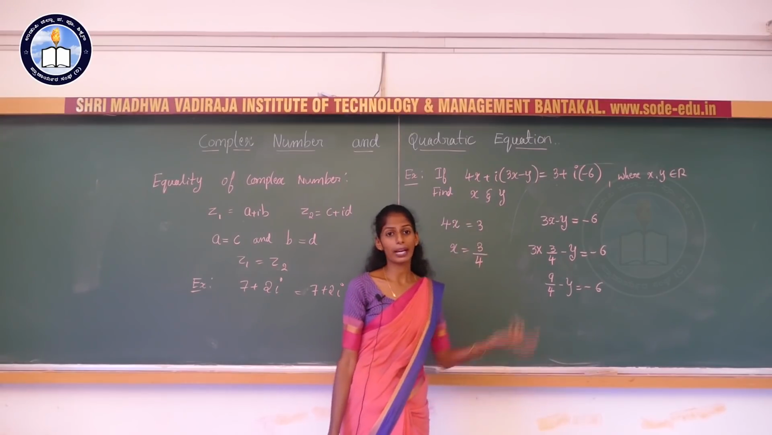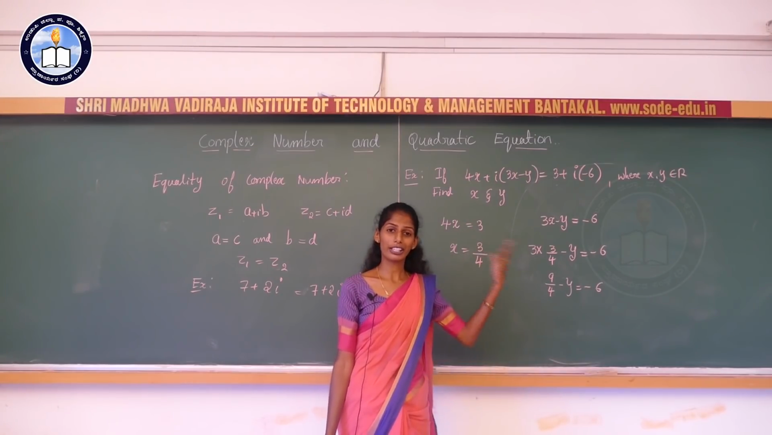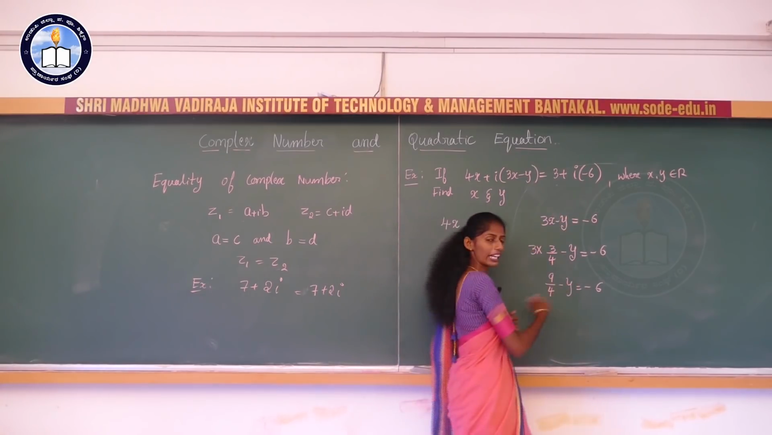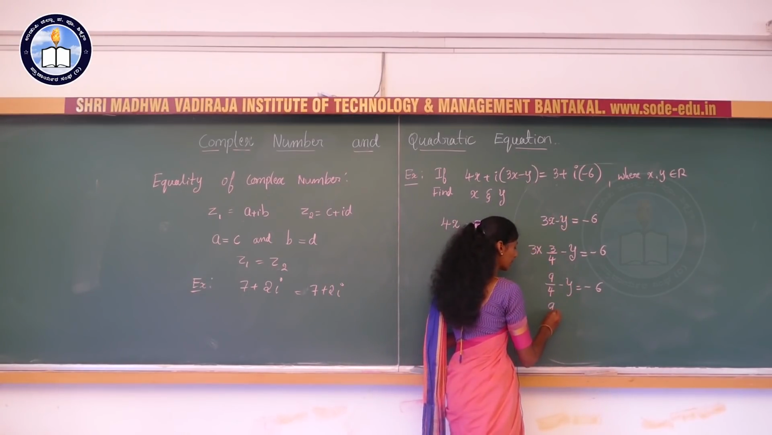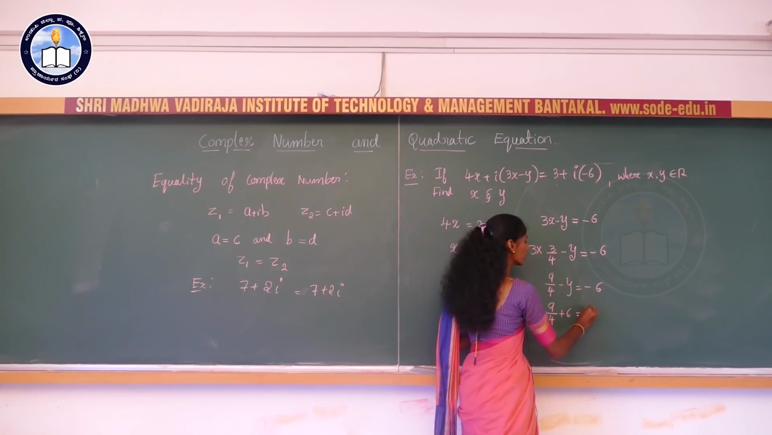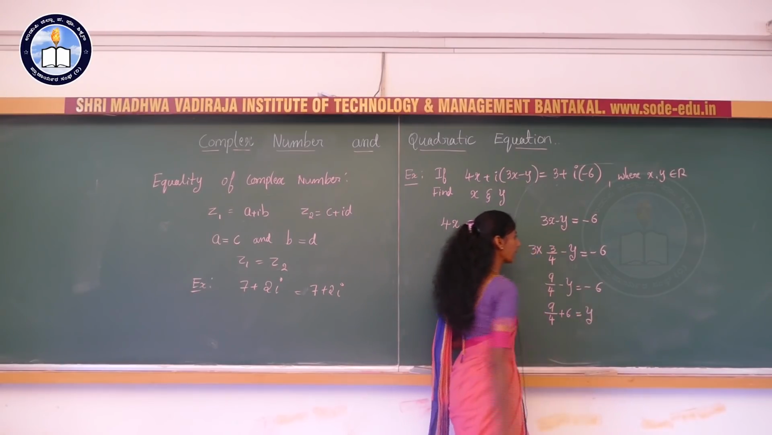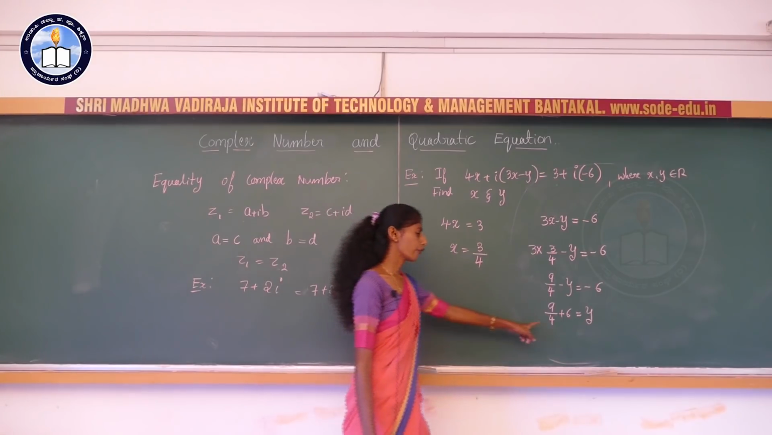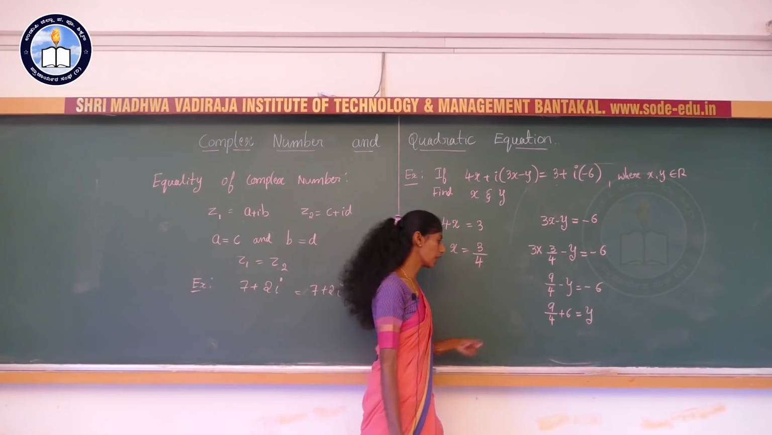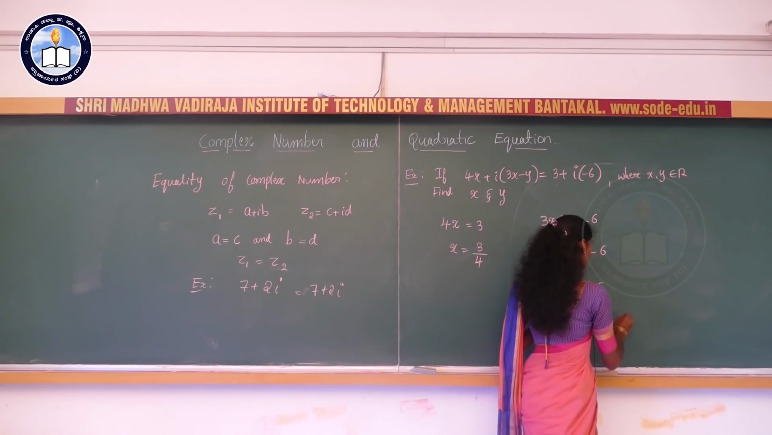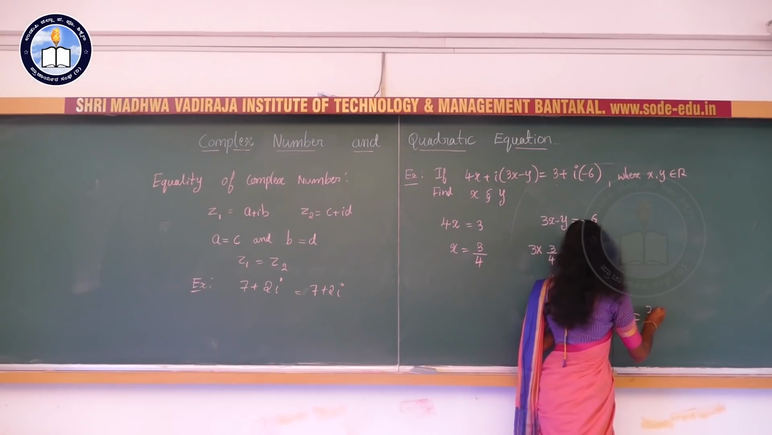We will shift minus 6 to this side and minus y to the right hand side. The sign will change. It is 9 by 4, and if we shift it to this side, it will be plus 6 is equal to y. If we take the LCM, 4 will be the LCM, 6 4s are 24 plus 9, so the answer will be y is equal to 33 by 4.